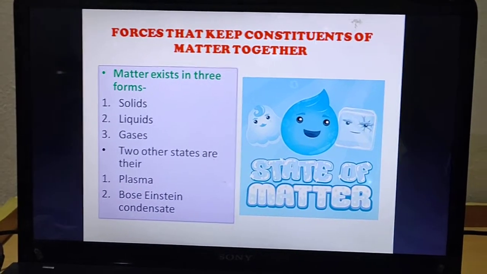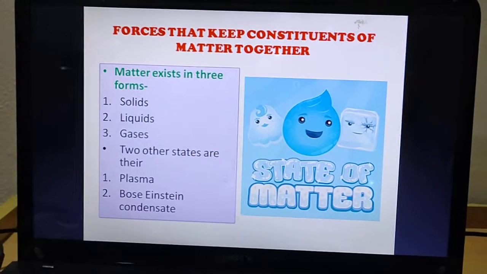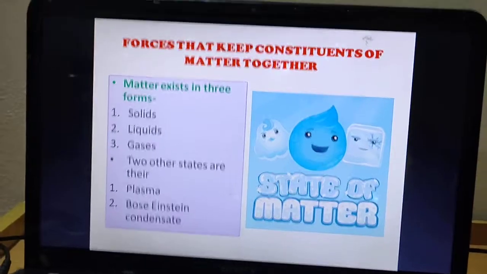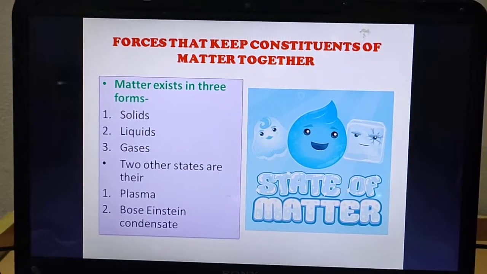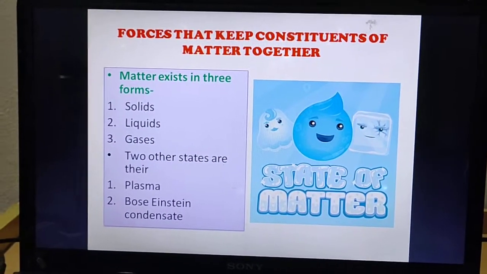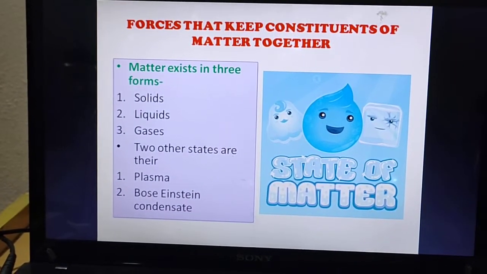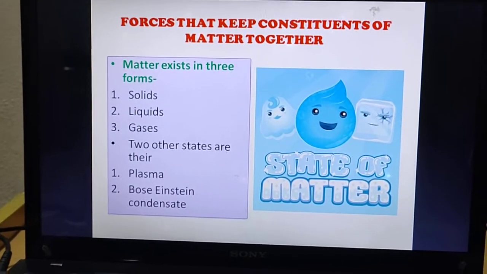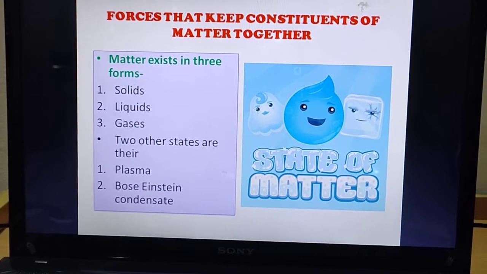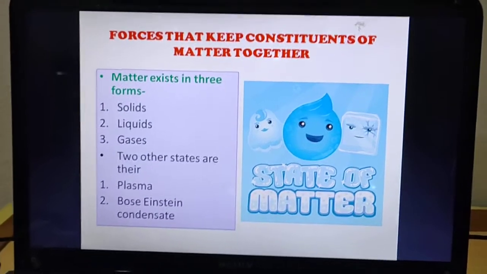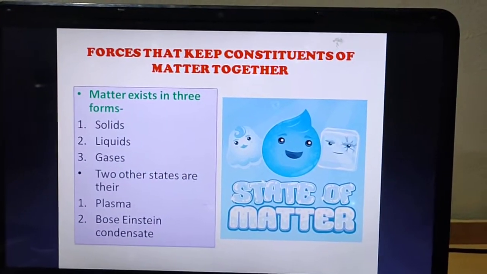These forces, when they act upon the matter, turn that matter into three different states. Means I want to say matter exists in three forms, that is solid, liquids and gases. There are two more states which are plasma and Bose-Einstein condensate. But these last two we are not going to study now. For your 7th grade, we are going to focus on the first three states of matter. So let's start.